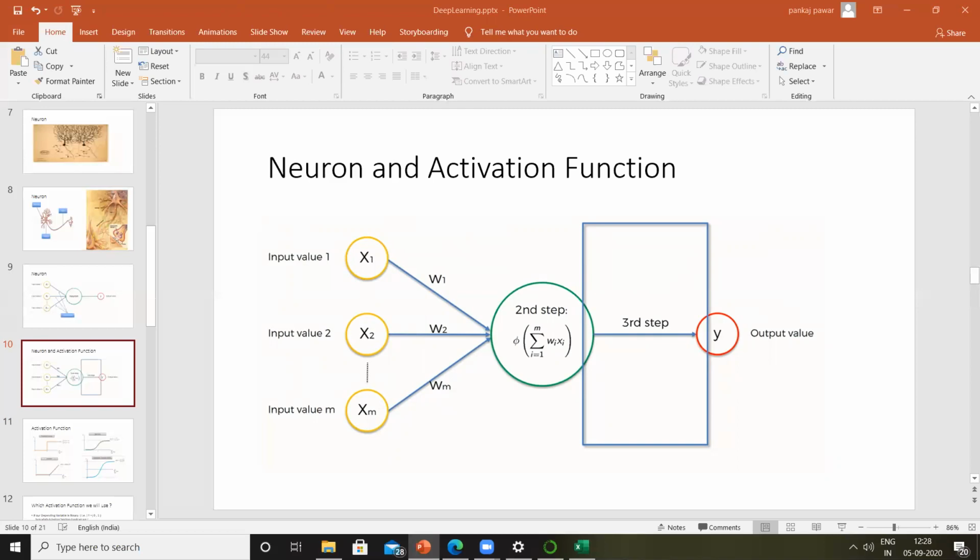Is this clear, guys? If we are using a threshold activation function, the output is going to be either 0 or 1. And what the threshold function is trying to tell us is that after a particular value, the output will immediately go from 0 to 1. Can you guys please confirm this in the chat window?